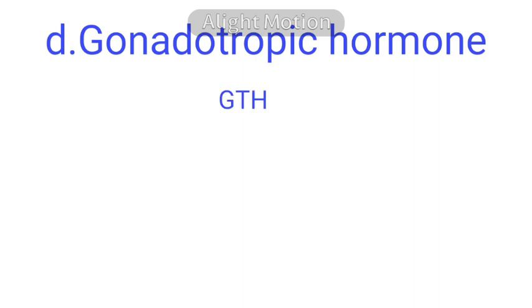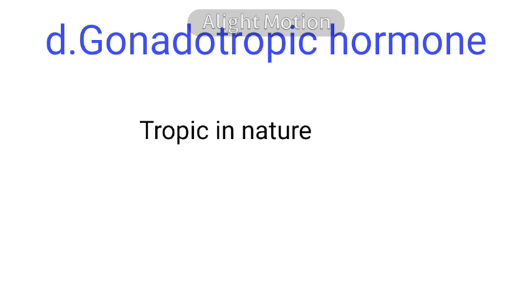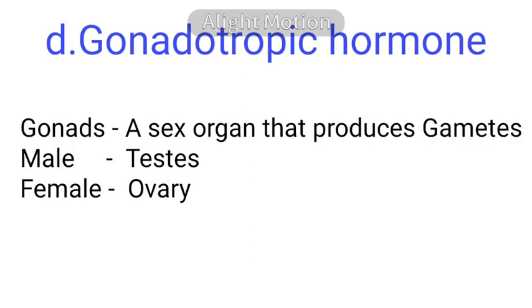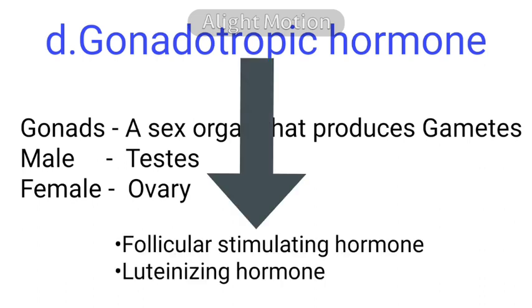The fourth hormone is gonadotrophic hormone, GTH. I already explained the term trophic. Before trophic, the term gonads: gonads means reproductive organs of male and female. In male it is testes, in female it is ovary. So hormones which stimulate the gonads are called gonadotrophic hormones. Under this we are going to see two hormones, follicle stimulating hormone and luteinizing hormone.